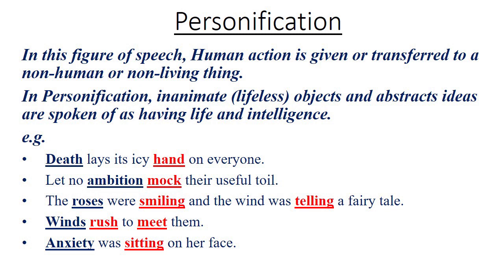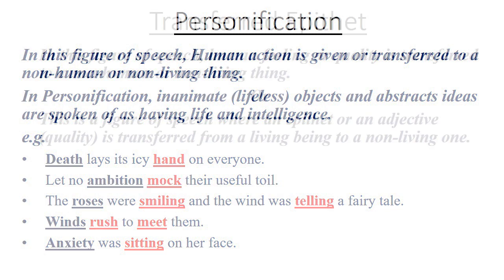Here, the wind is not living, but it is telling a fairy tale. This is the activity of a human being. It means here personification is there. Some more examples. Winds rush to meet them. Anxiety was sitting on her face.